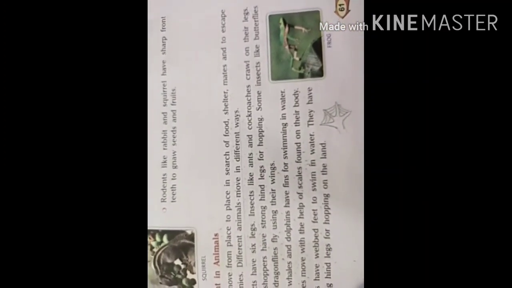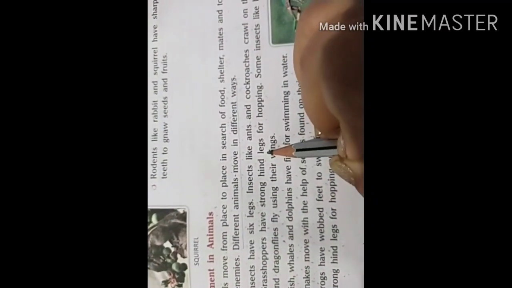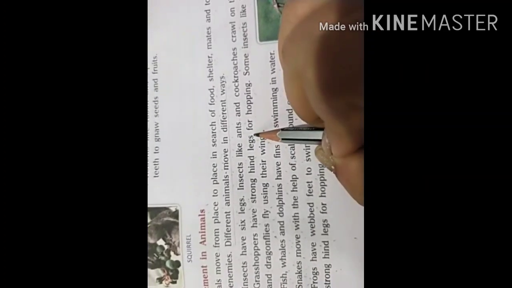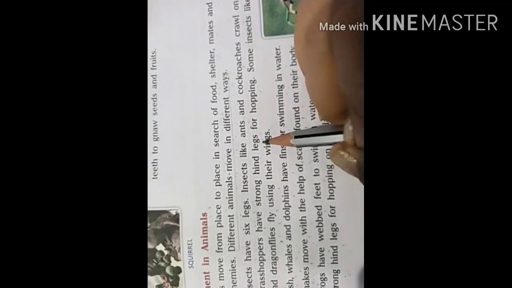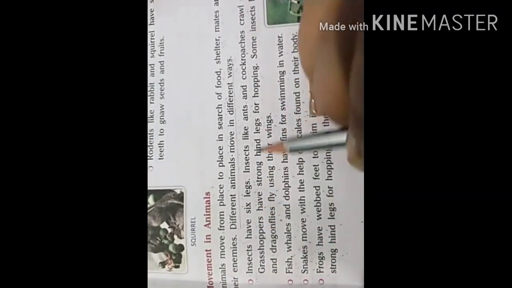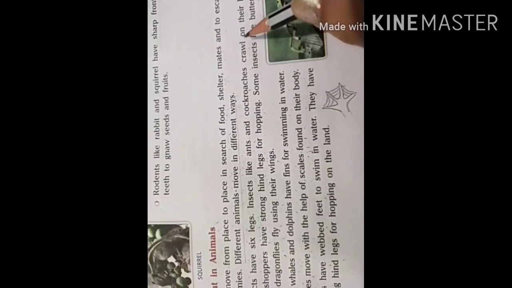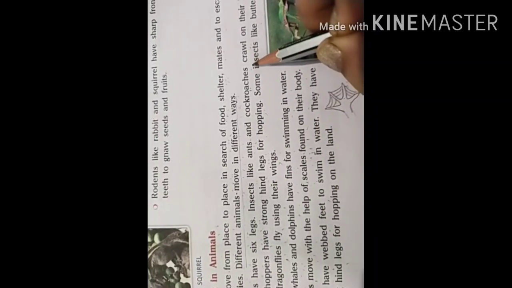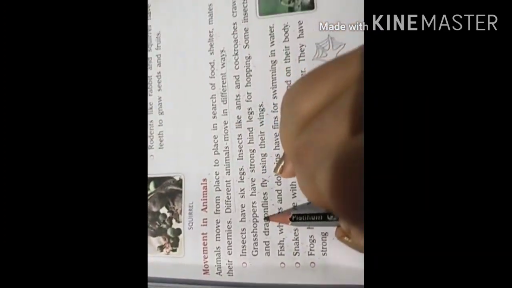They crawl on their legs, and grasshoppers have strong hind legs. Hind means back leg, and front leg means forelimbs. So all insects move in a different way. In ants and cockroaches, the movement is by crawling on their legs, whereas for grasshopper, see the picture of the grasshopper here.